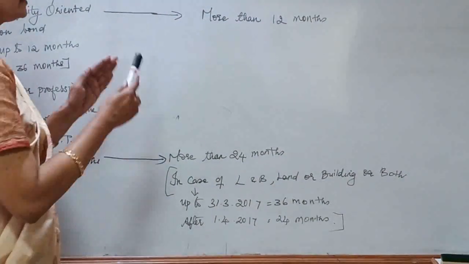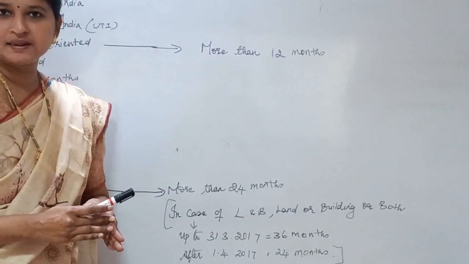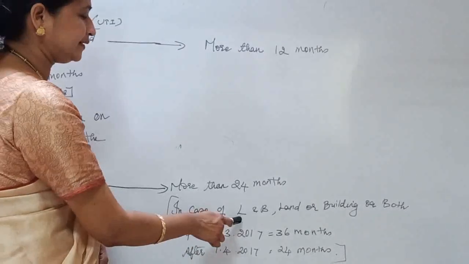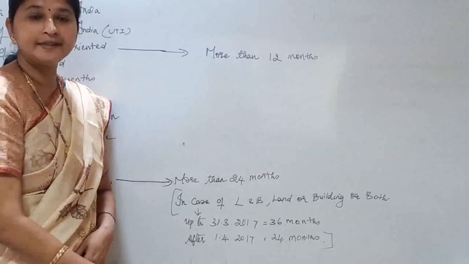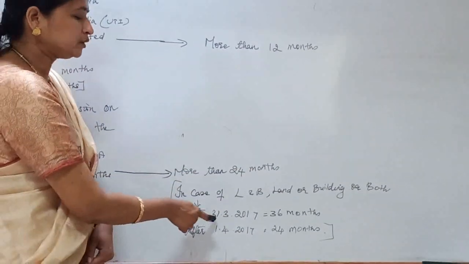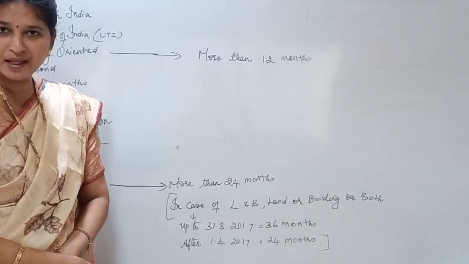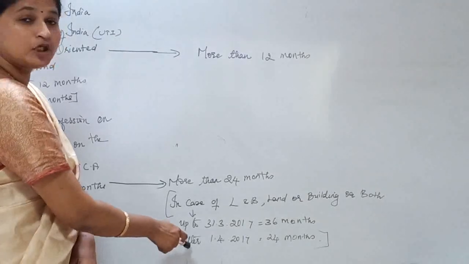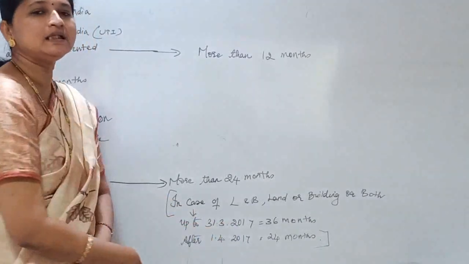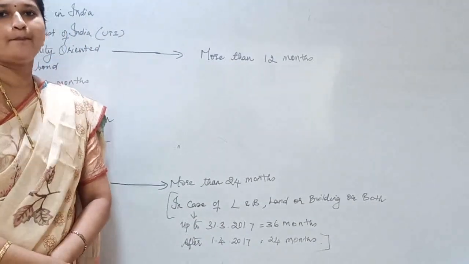And regarding long-term capital assets, in case of land and building, land or building or both, up to 31st March 2017, take it as 36 months. And after 1/4/2017, take it as 24 months.